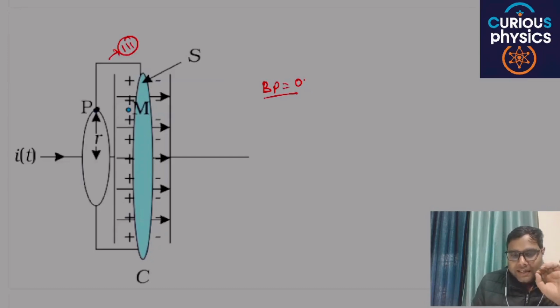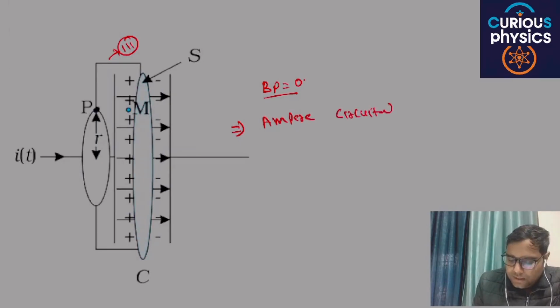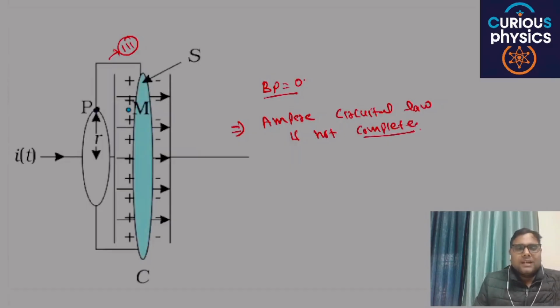Mean to say that after all these experiments, we see that this Ampere circuital law is not complete, or incomplete. Are you able to understand my point or not? This Ampere circuital law is not complete, mean to say that some term is missing in this particular Ampere circuital law.